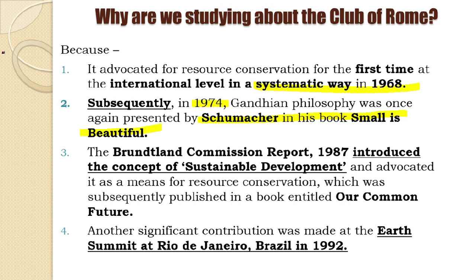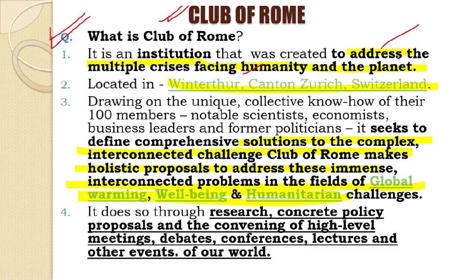Because for the first time at the international level, the advocacy of resource conservation was done by this Club of Rome in 1968, way back in 1968. That is why we are going back into history and taking out what was one of the major first steps taken to promote sustainable development at the global level, or at least to create some consciousness at the global level for this. It is located in Winterthur, in Canton Zurich, Switzerland.